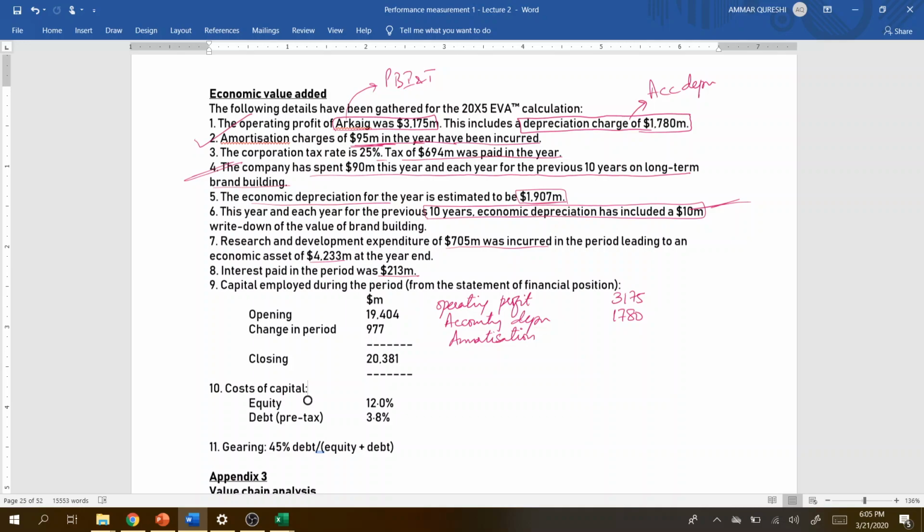What exists is economic depreciation, or actual wear and tear in your assets, right? If there is an actual reduction in the value of something, we are going to deduct it. Amortization in this case is usually related to goodwill, which we don't believe in, because we think it is just a mere estimation by the company. So we just need to add 95 million back. And the company paid tax of 694 million, so tax paid during the period.